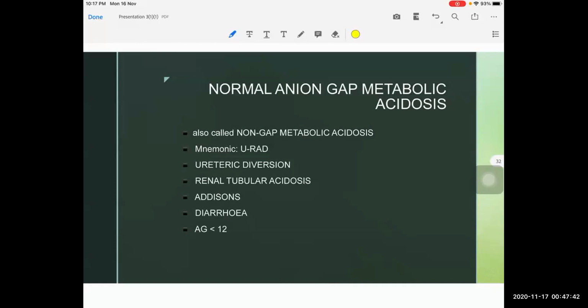So whenever we diagnose metabolic acidosis, we can divide it into two: normal anion gap metabolic acidosis and high anion gap metabolic acidosis. The causes of normal anion gap metabolic acidosis have a simple mnemonic, URAD. That is U for ureteric diversion, R for renal tubular acidosis, A for Addison's disease, and D for diarrhea.